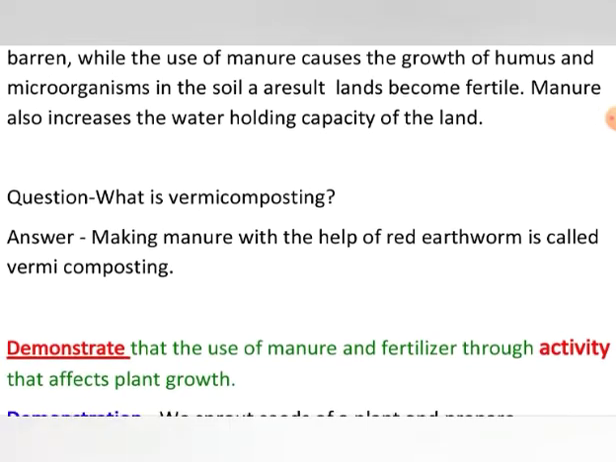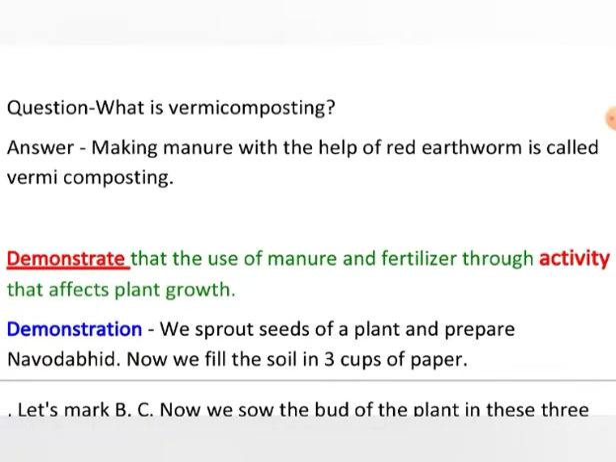Now, there is another question: what is vermicomposting? Before I answer this, let me tell you what composting is. As we studied earlier, composting is the natural decay of organic matter into humus.